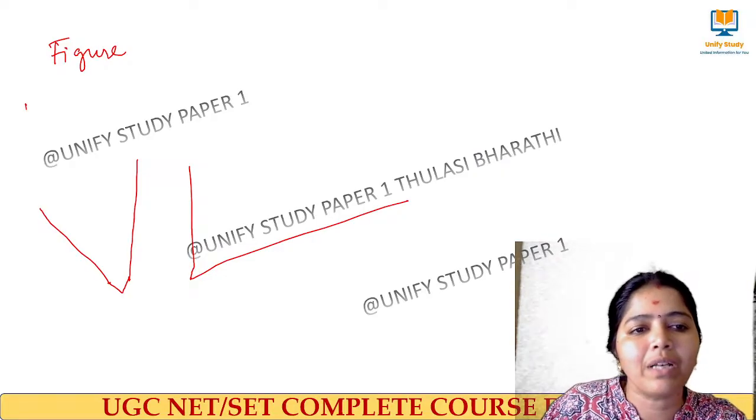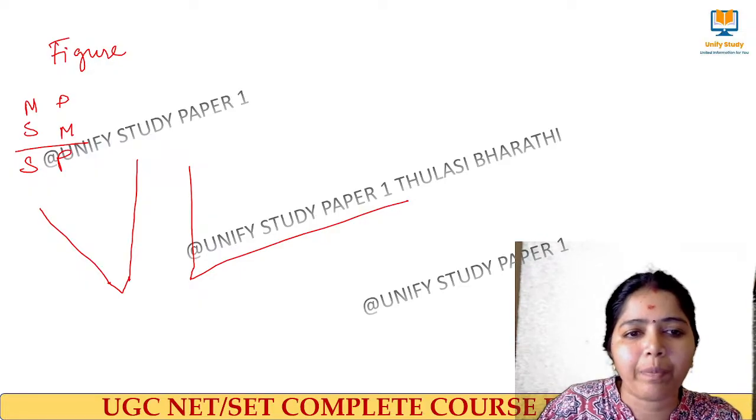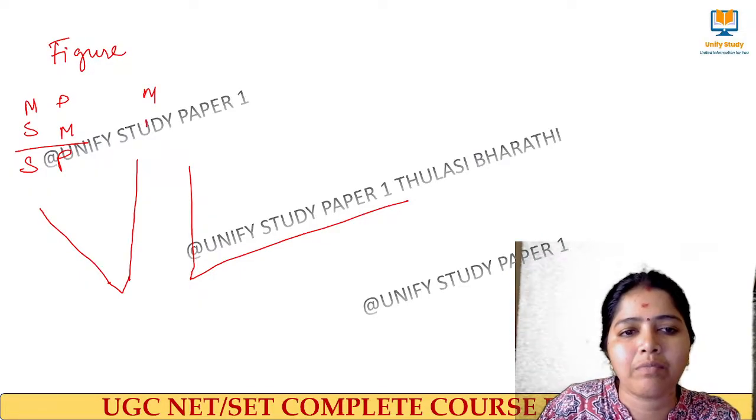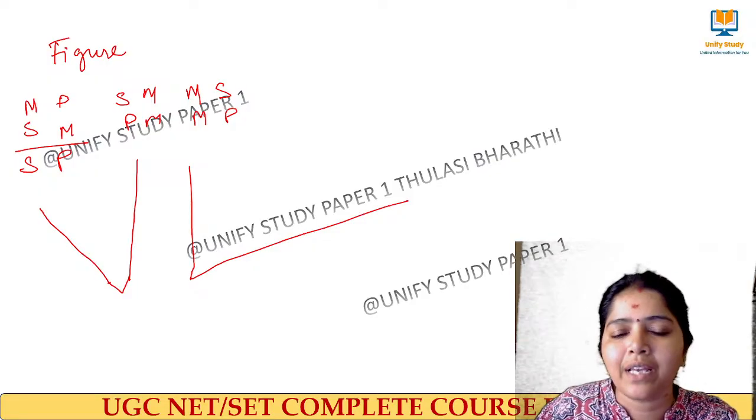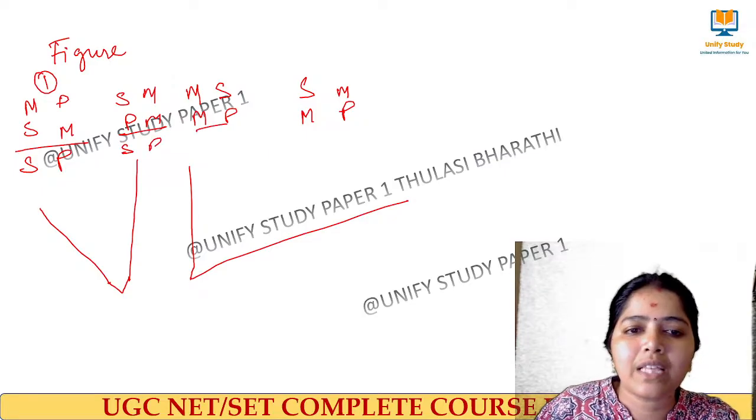See here, when the middle term placement is like this, with subject and predicate. Here it will be middle term, subject, predicate. And here the middle term will be here, and then we have subject and predicate. Here we have middle term, subject and predicate. This is called figure 1. This is called figure 2.